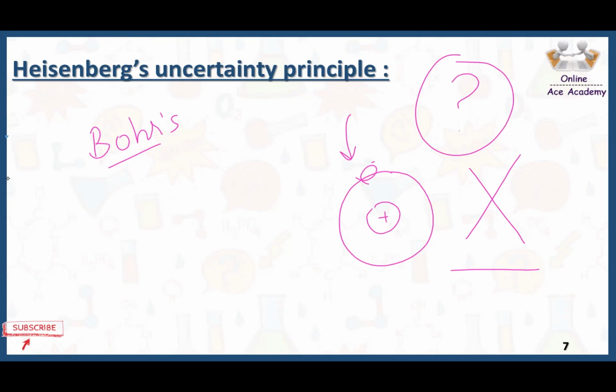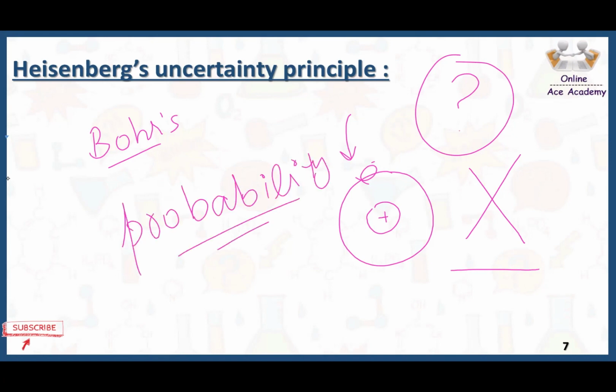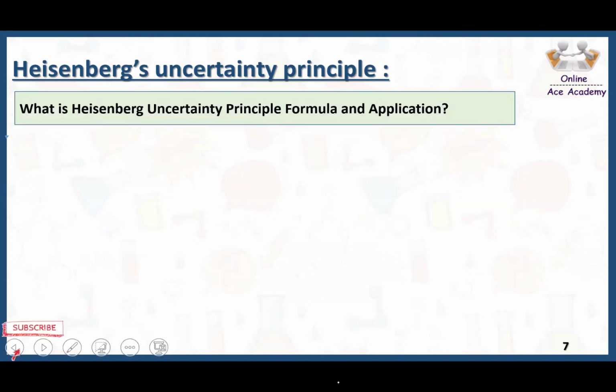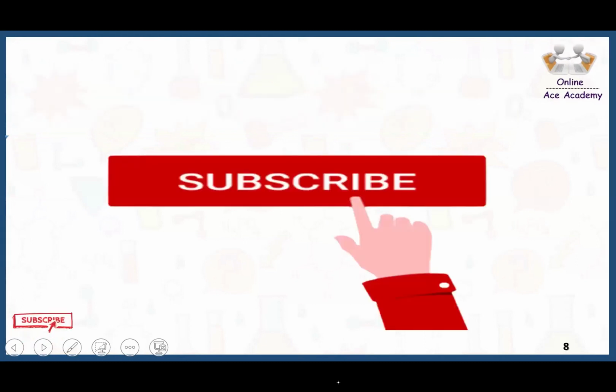and after that some other models tell about probability: that we are unable to find out the exact position of the electron in an atom, but yes, we can tell the probability. So yes, this is all about the Heisenberg uncertainty principle.